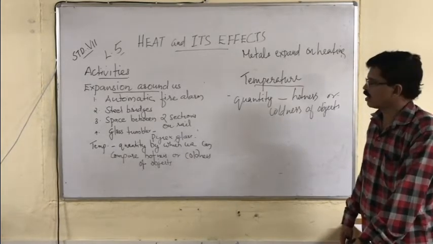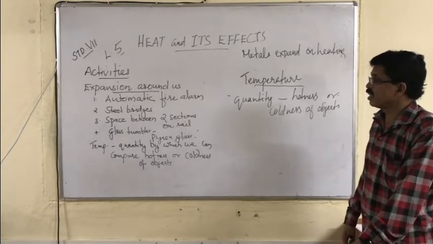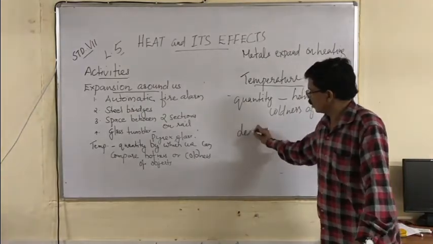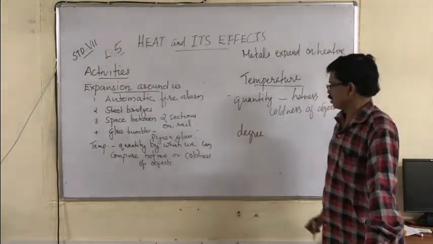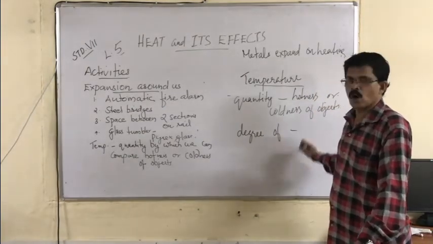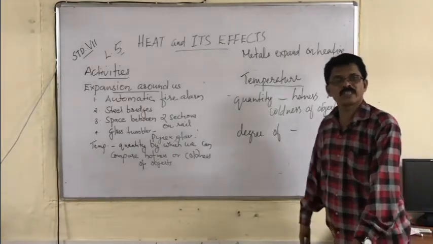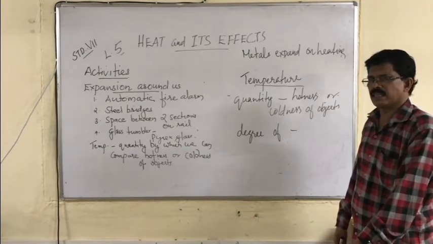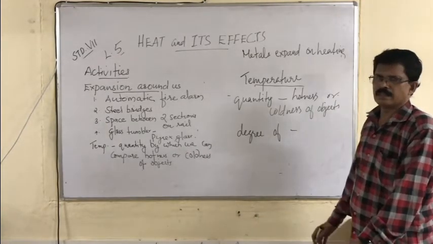So what is temperature? It is the degree of hotness or coldness of an object. We can also say degree of coldness or hotness. The degree of hotness or coldness of an object is called temperature. An object gets hot when we heat it.